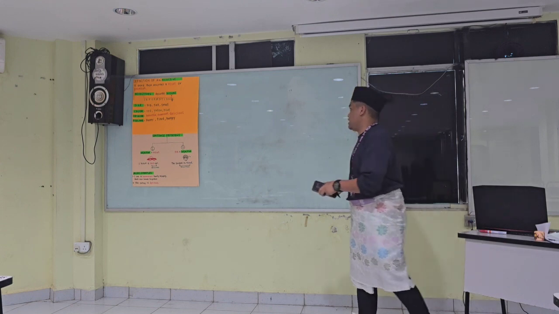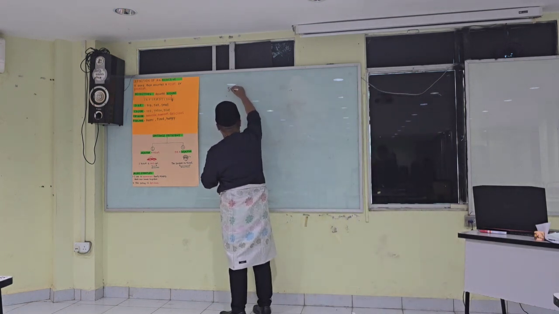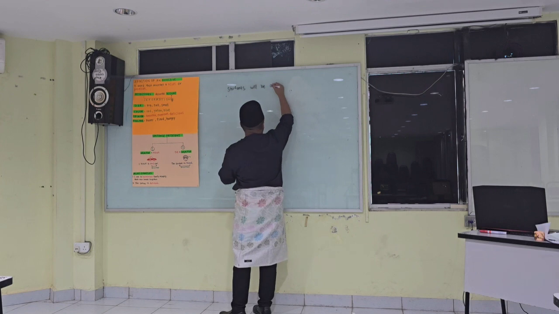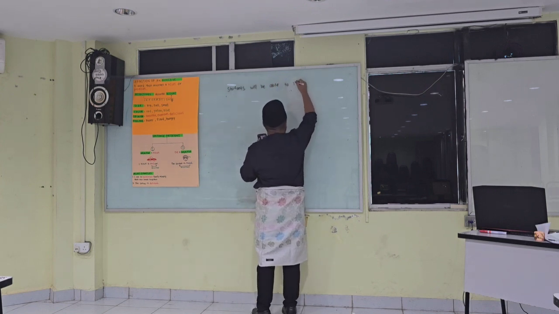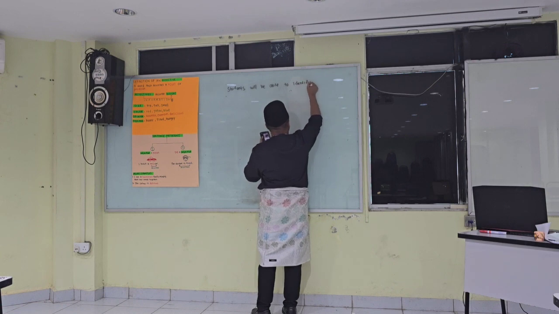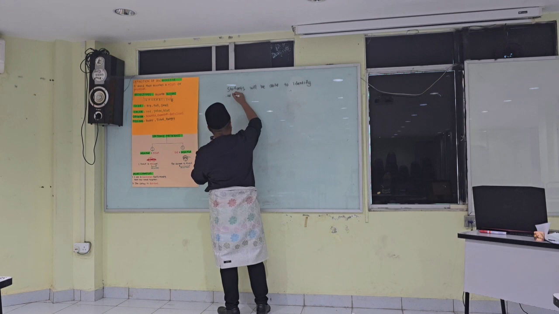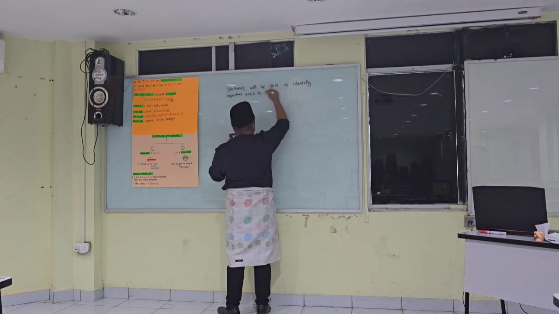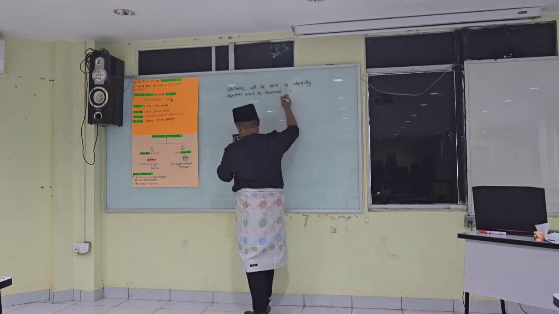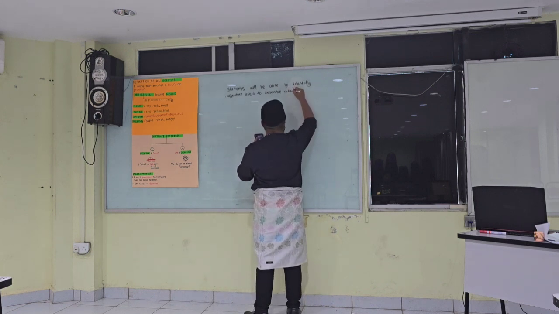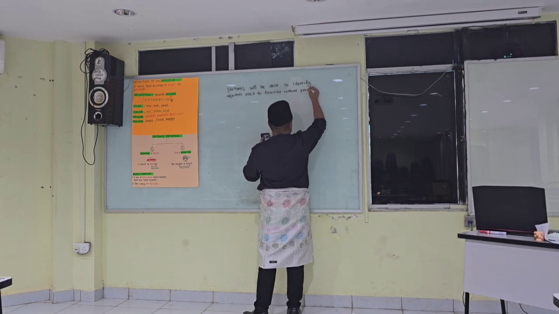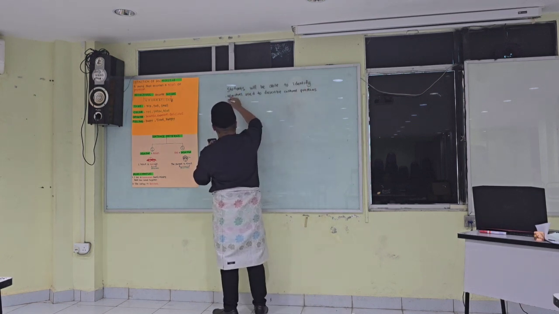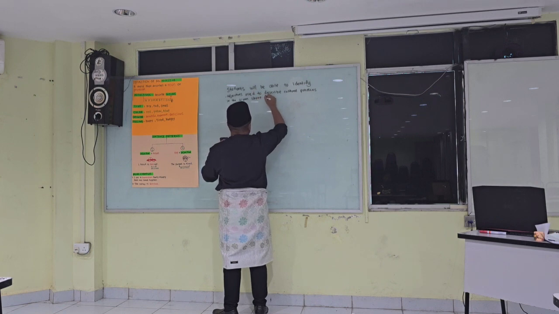So our learning objective today is students will be able to identify adjectives used to describe cultural practices in the given short story.